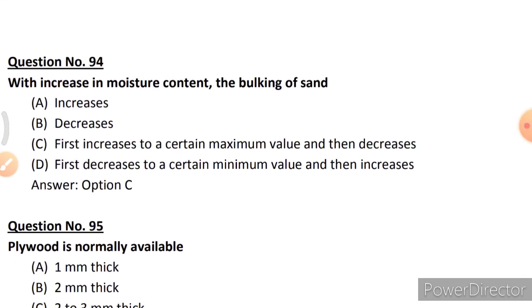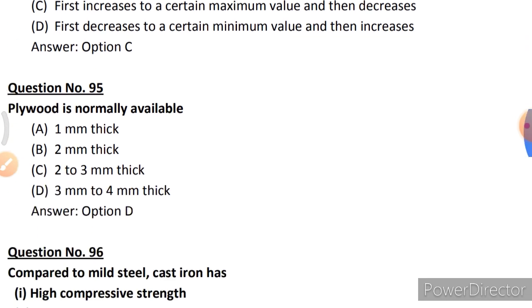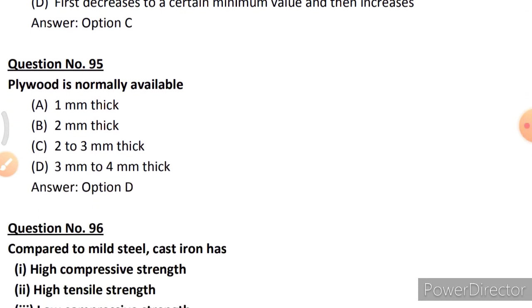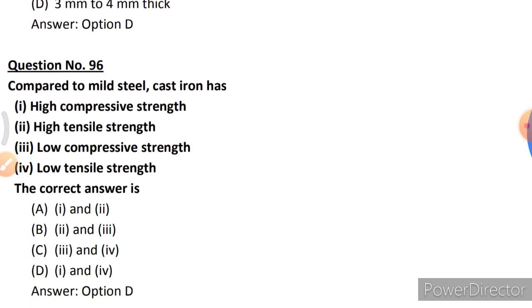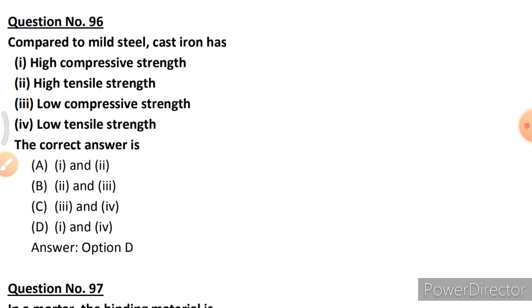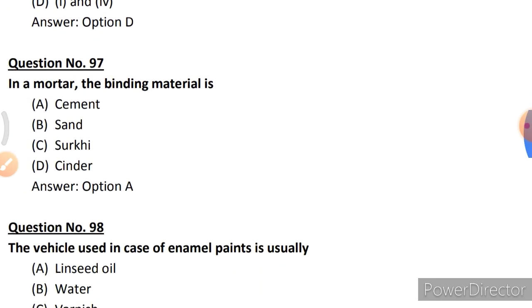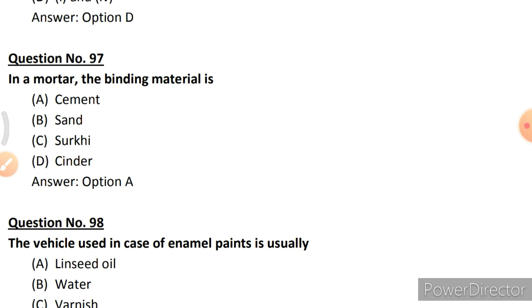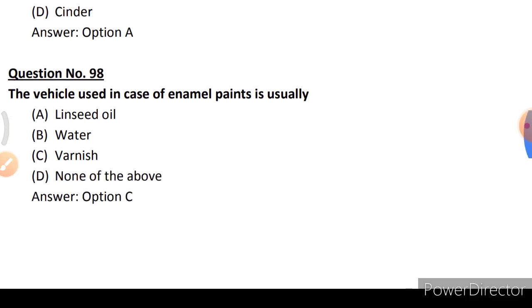With increase in moisture content, the bulking of sand option C, first increases to certain maximum value and then decreases. Plywood is normally available option C, 3 mm to 4 mm thick. Compared to mild steel, cast iron has option D, first and fourth, means high compressive strength and low tensile strength. In mortar, the binding material is option A, cement. Vehicle used in the case of enamel paints is usually option C, varnish.